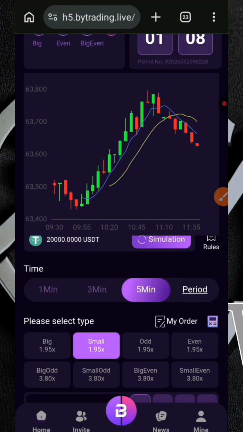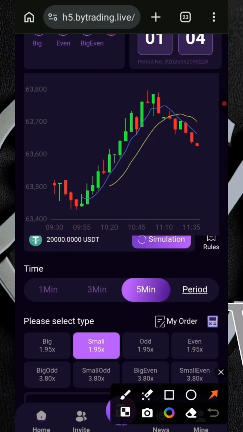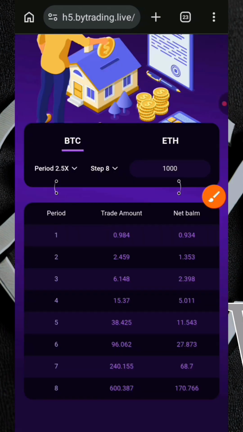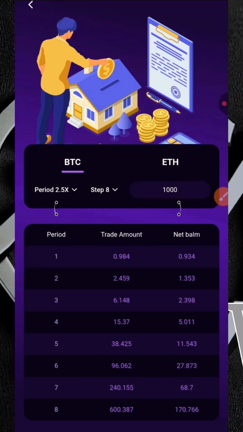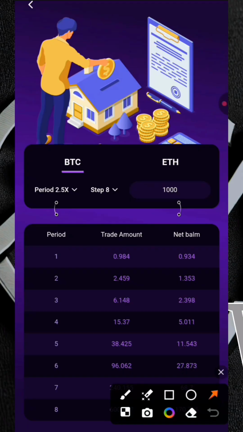Alright, so right now I'm taking you to the calculator. You can access it by coming over to this side. After clicking on that, you're brought to this side where you can see what the calculator does, which is that it gives you full breakdown in 8 times, meaning that it will break down the amount you want to trade with period of 2x, and of course the capital you want to use, which is $1,000, as you can see right here. It will give me a full breakdown. How this works is that if I happen to lose this first one, and if I now trade the second phase, and if I win it, I'll be able to recover every single thing I may have lost in the first phase and more profit.